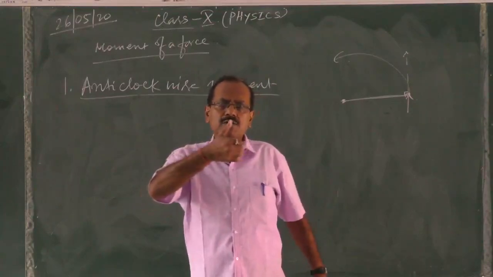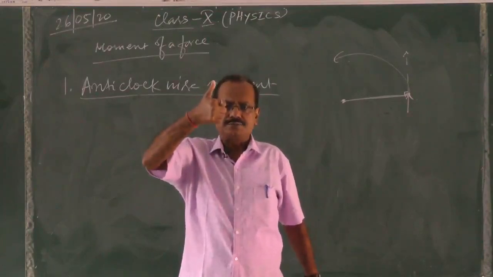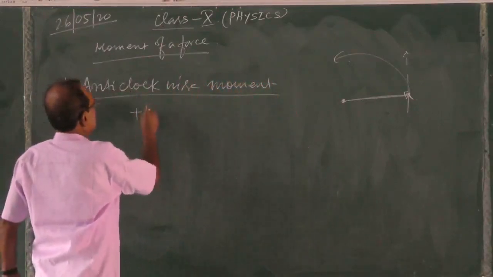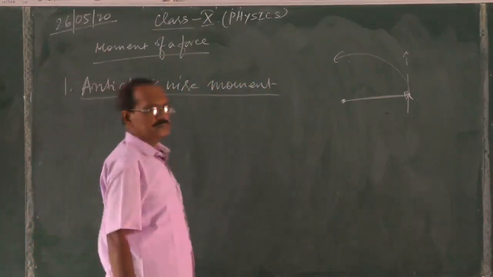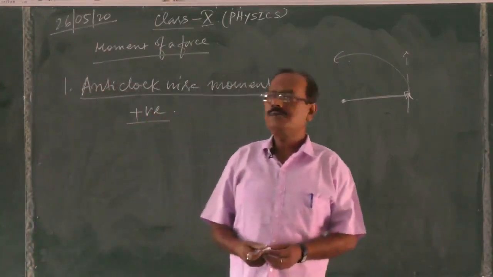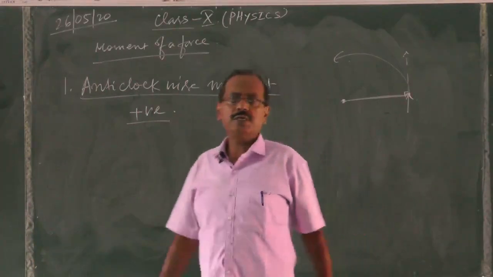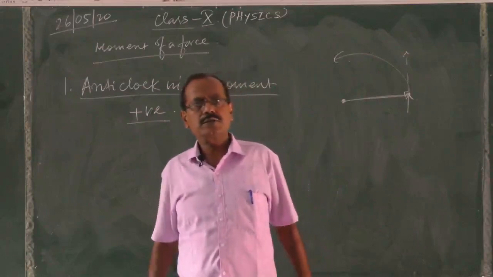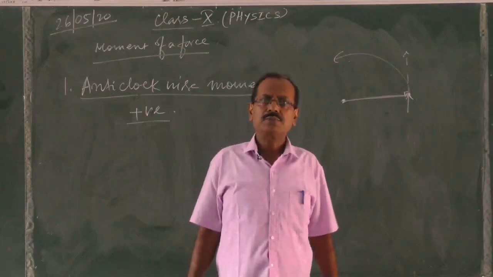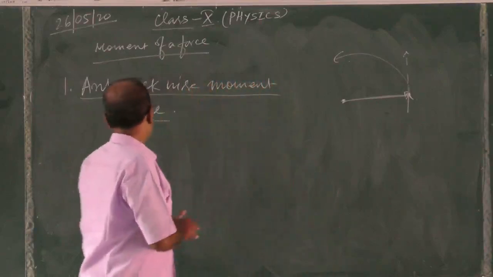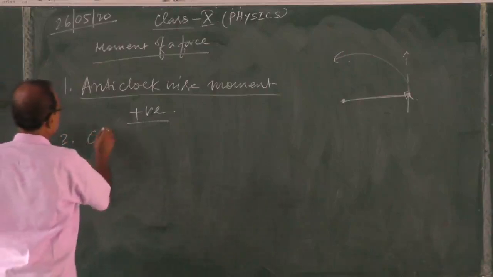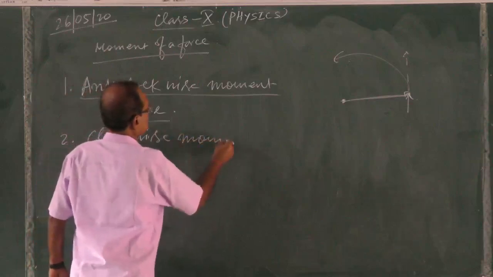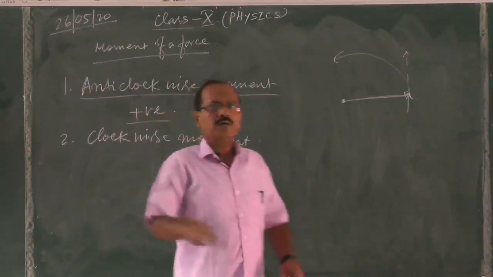The direction of the anti-clockwise moment is upward, so it is taken as positive. When we write anti-clockwise moment, it will be taken as a positive moment. Now, for the clockwise moment, another way, if the body is rotating in this way,